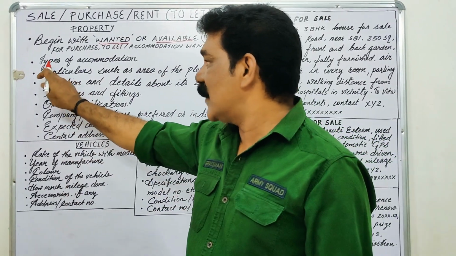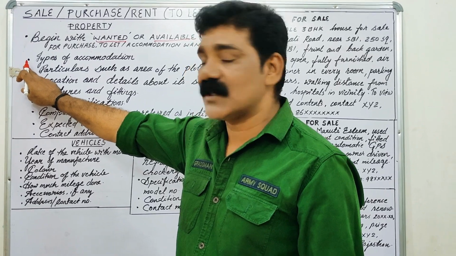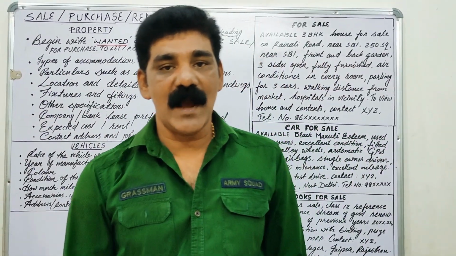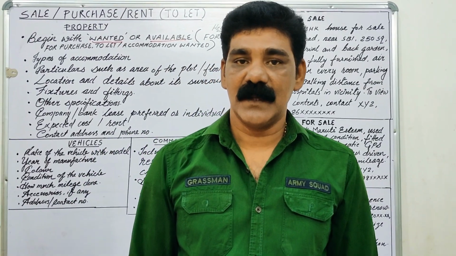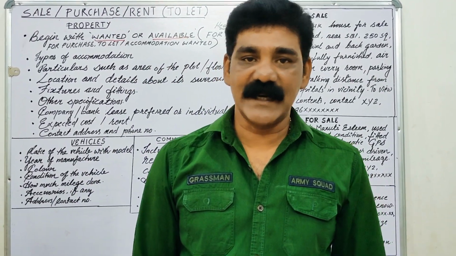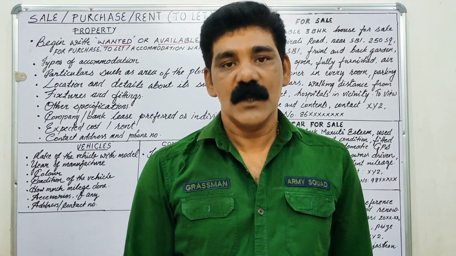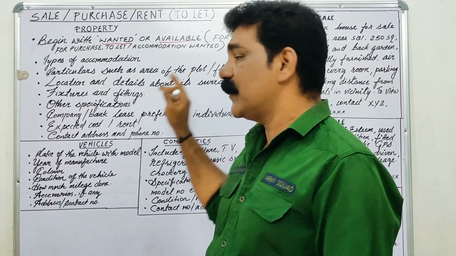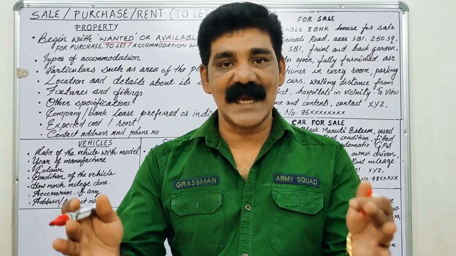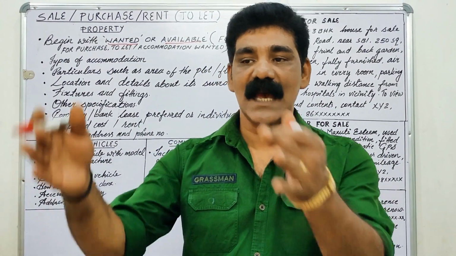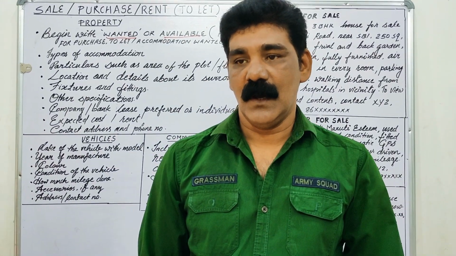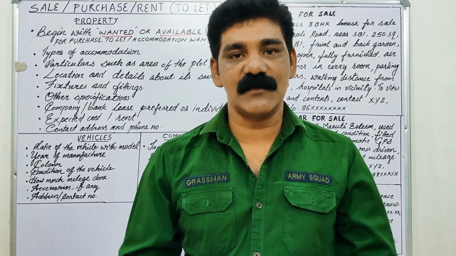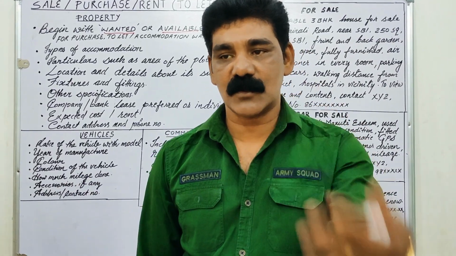The first particular or detail that you have to add is the type of accommodation. If it's a flat, give the detail of it, and floor, shop or office. Give particulars such as the area of the plot, the size of the plot or the size of the shop, for example, 2000 square feet or 3000 square feet.